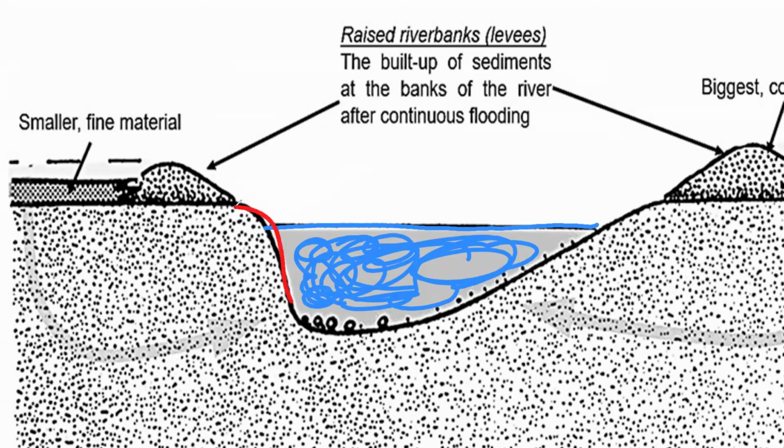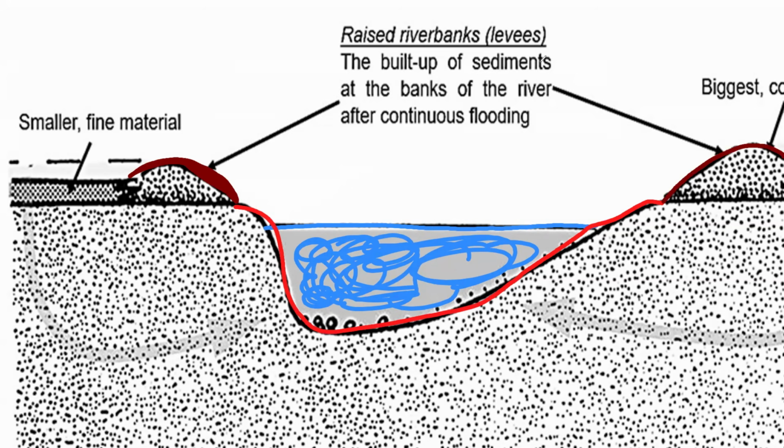This is the river channel, and you can see that at the sides of the river channel, we are having these raised river banks. Here are the raised river banks that I'm talking about. These ones, these are the raised river banks. These are the levees. I'm sure you already saw them. There is just lots of grass there, but basically these are the levees themselves. These are the raised river banks.